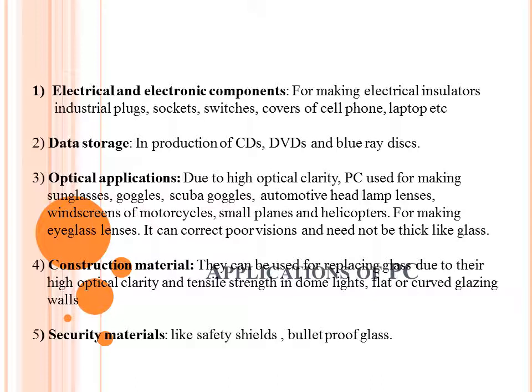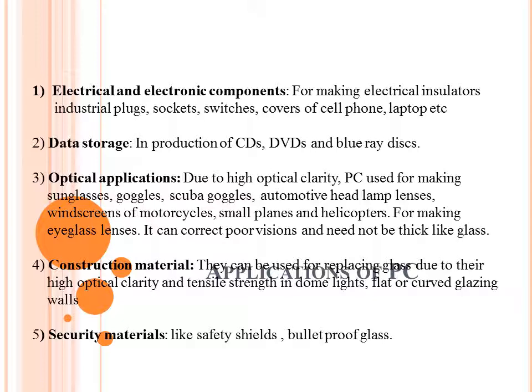Then the second and major application is in the production of CDs and DVDs. There we can use polycarbonate, and here it is prepared by injection molding of polycarbonate. It is very flexible, so we can use it.